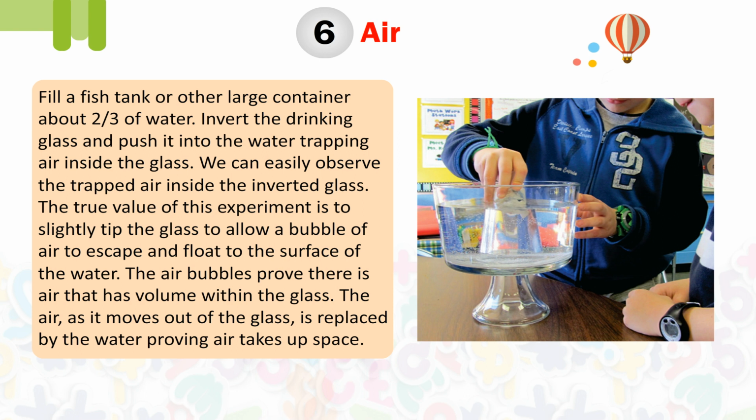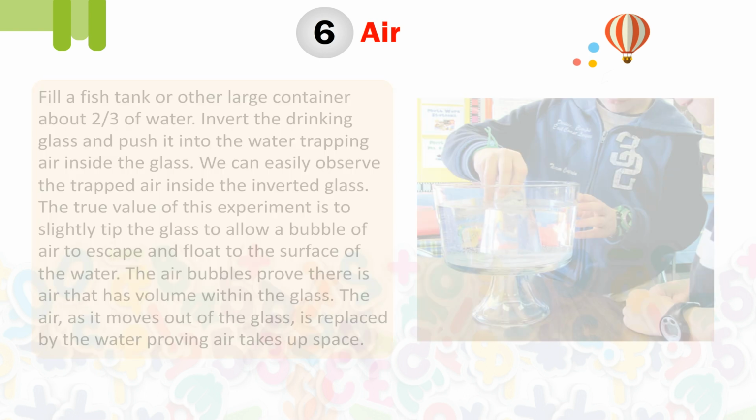The true value of this experiment is to slightly tip the glass to allow a bubble of air to escape and float to the surface. The water bubbles prove there is air that has volume within the glass. The air, as it moves out of the glass, is replaced by the water, proving air takes up space.